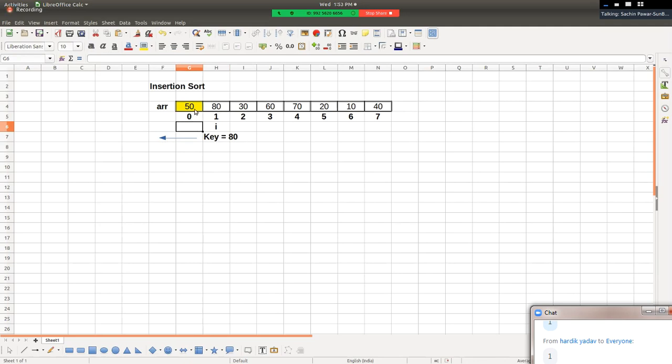Is 80 less than 50? No. So the position of the key will be after 50, and hence we insert the key after 50. Are you getting what I'm saying, friends?